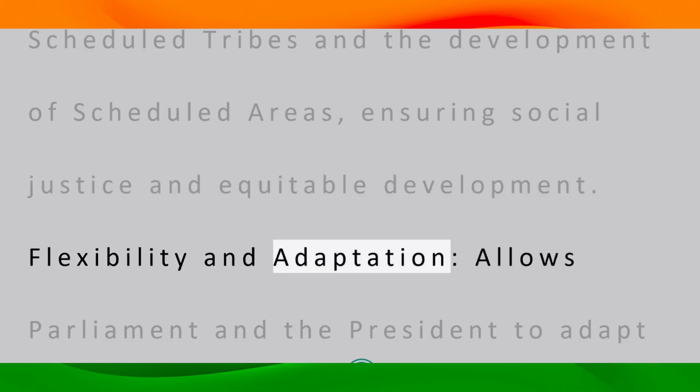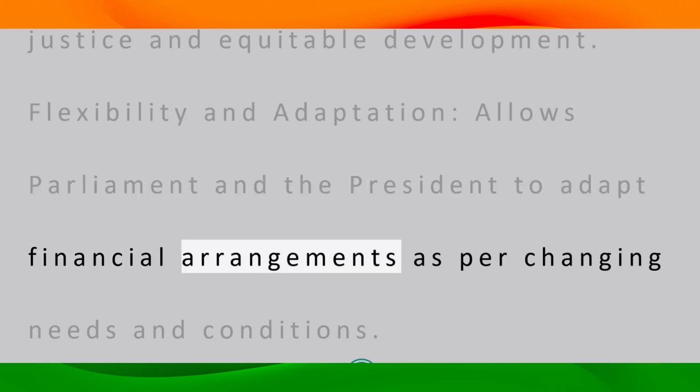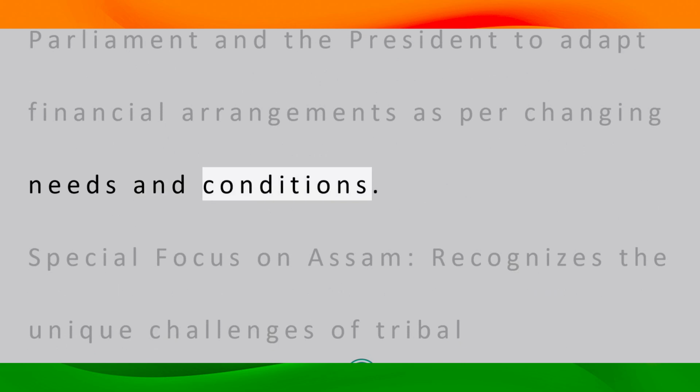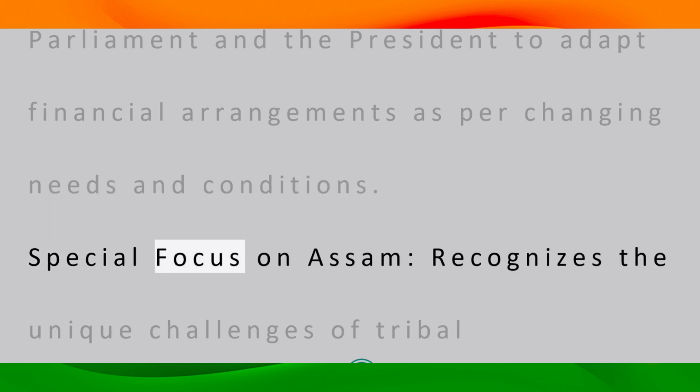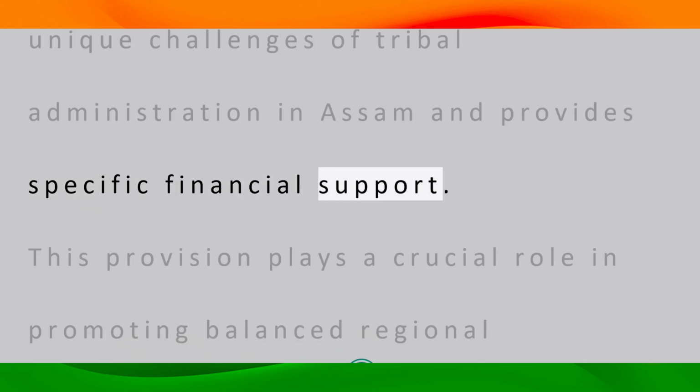Flexibility and adaptation allow Parliament and the President to adapt financial arrangements as per changing needs and conditions. Special focus on Assam recognizes the unique challenges of tribal administration in Assam and provides specific financial support.